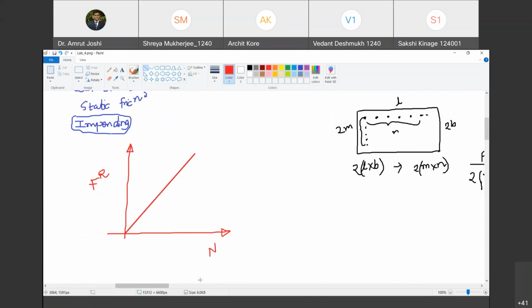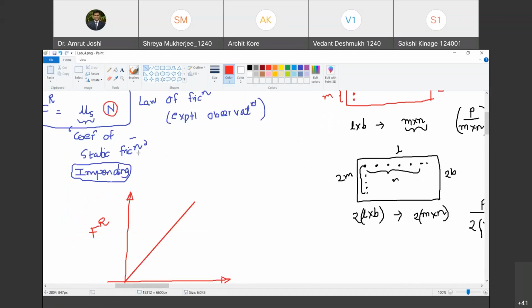Happy? Yes, sir. So on the y-axis, we are plotting the maximum frictional resistance that can be offered between the two surfaces held together by normal reaction N. Happy? Yes, sir.